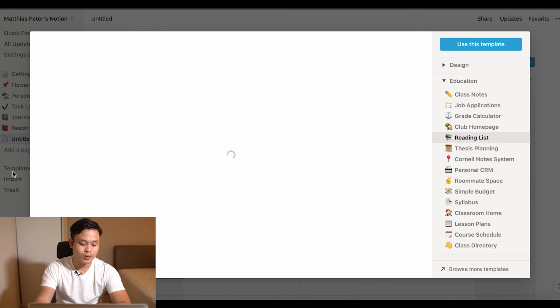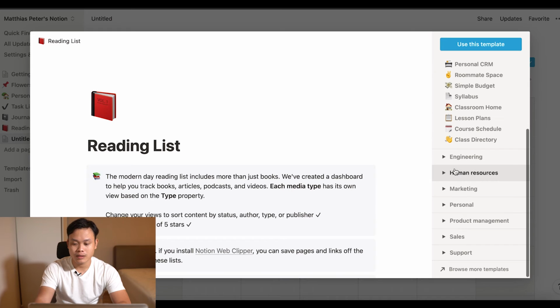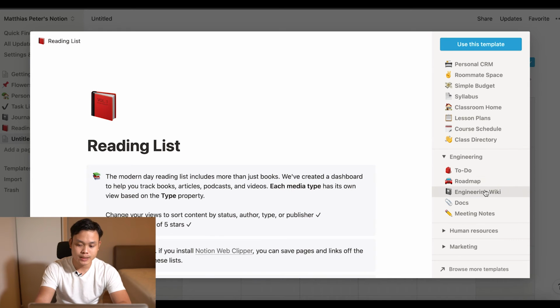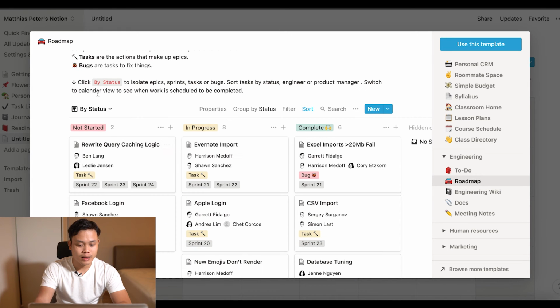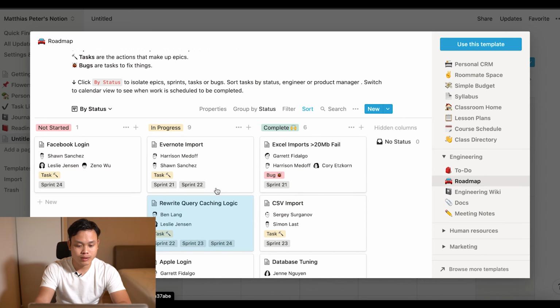We can also look at other templates. Here, let's say engineering, they use a roadmap, and they're using the Kanban method, if I'm not mistaken. It's the same as the Microsoft Planner that we used last time, and you can assign work to the team working on that particular project, and you can also move it around like this.